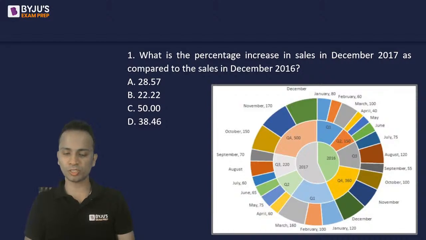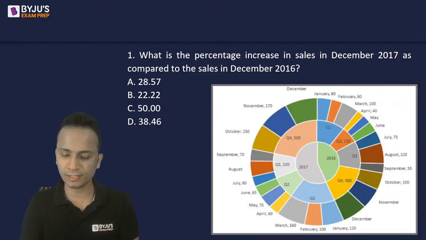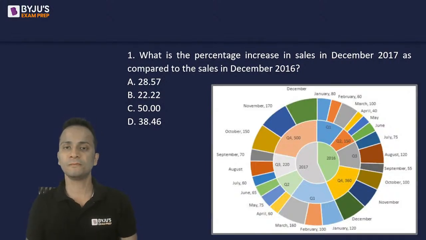You have four options. Please tell me your answer in terms of option A, B, C, or D. What is the percentage increase in sales in December 2017 as compared to the sales of December 2016?